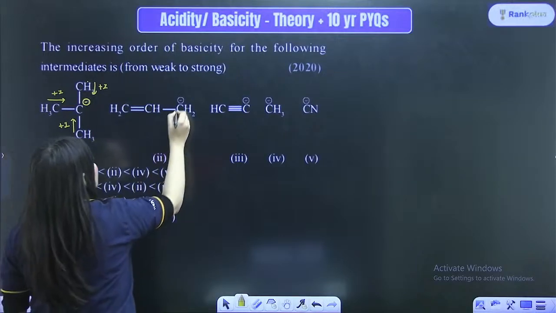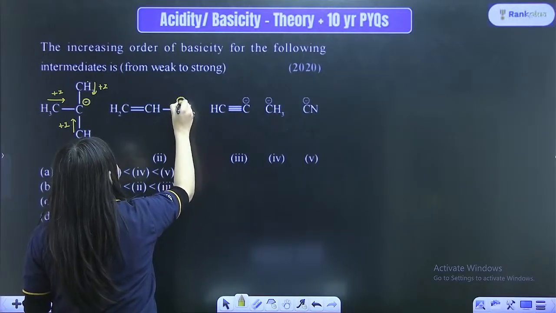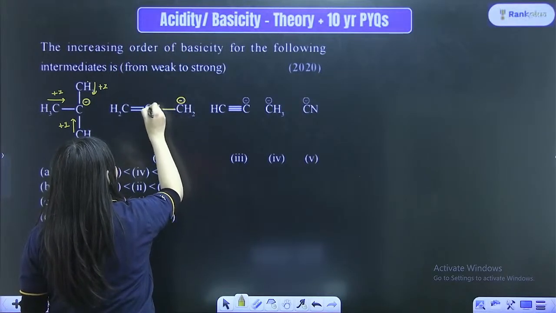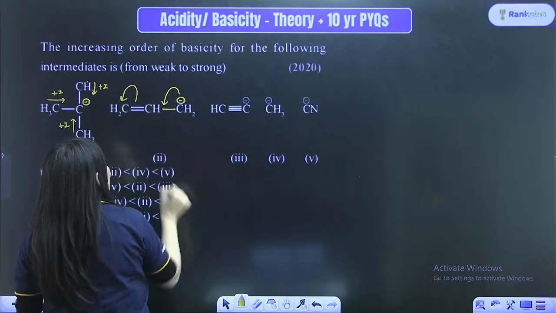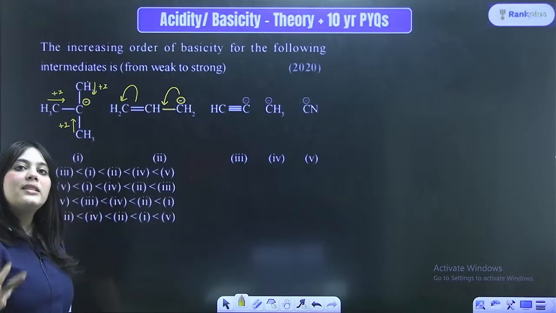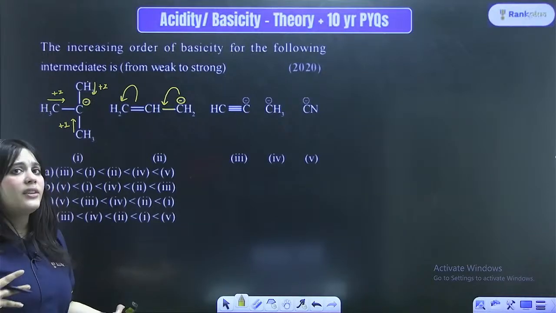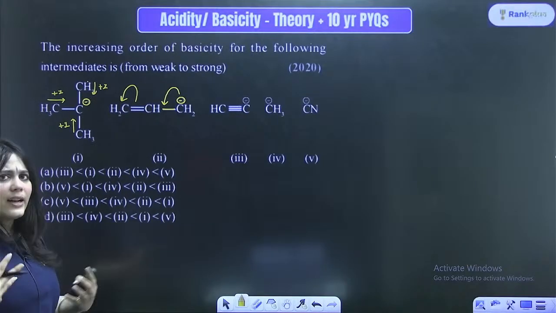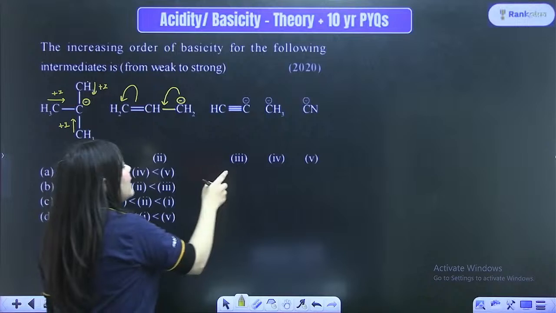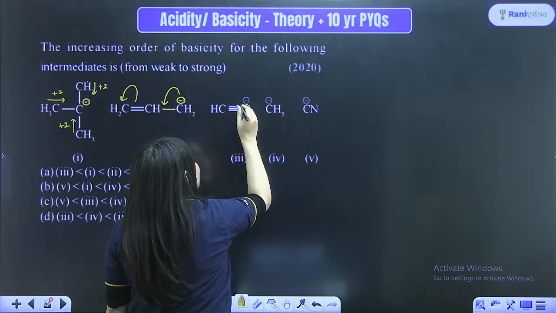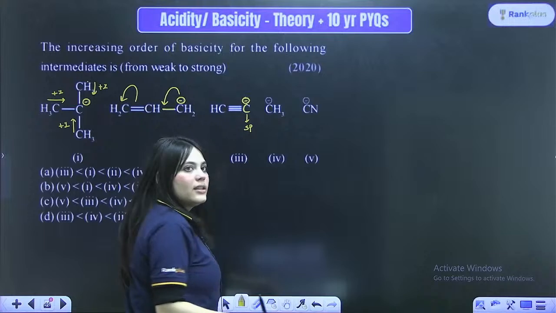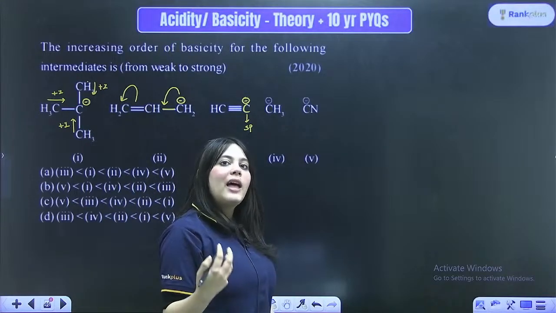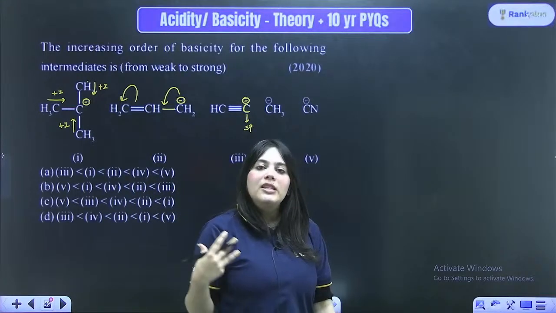Look at the B option. Here, this is a negative charge followed by a single bond, then a double bond. Hence, this negative charge is actually participating in resonance. Hence, it is not as readily available to donate, right? Not as readily available to donate. Look at this option. In this, the carbon is actually sp hybridized, right? This carbanion is actually sp hybridized. What did I teach you about sp hybridization?